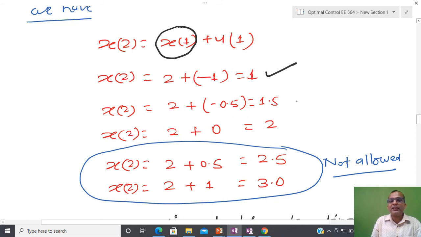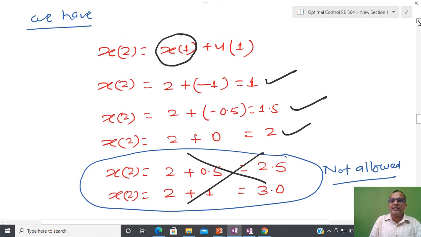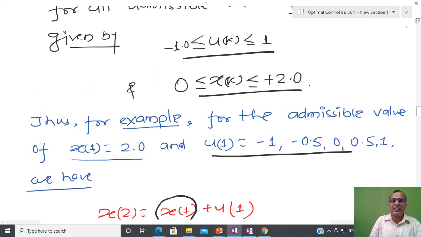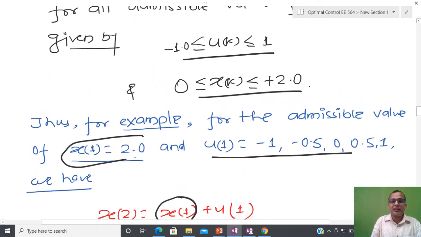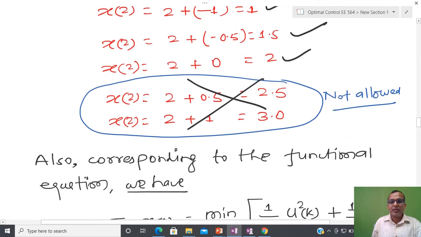Then 0.5, and these two values are not allowed. Why? Because the discretized state lies only from 0 to 2. We have already seen that. I am just going to consider x1; I have taken this for this particular example. You can take any value of x1 in between. Suppose you know some other initial condition, I am just taking this initial condition, but I solve the problem for all possible initial conditions.